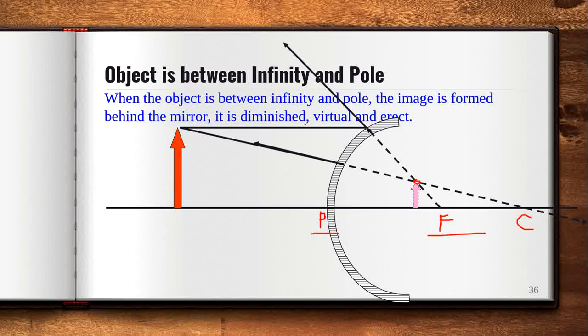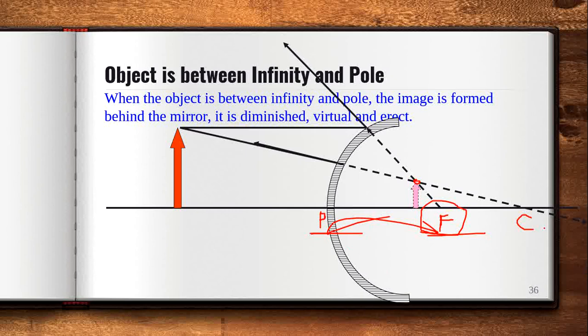So the image is found behind the mirror, and not only behind the mirror but between the pole and the focus. Remember this part, I have not mentioned it here, but remember the image is found between the pole and the focus and behind the mirror, because it is a convex mirror.